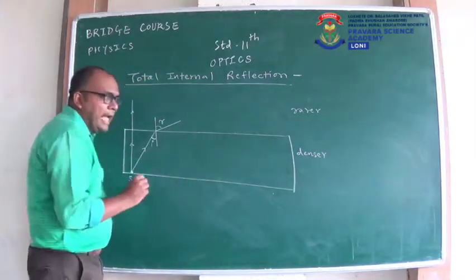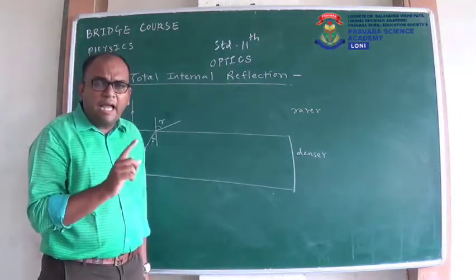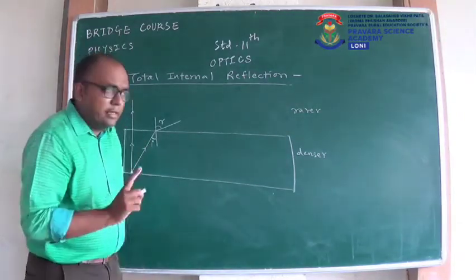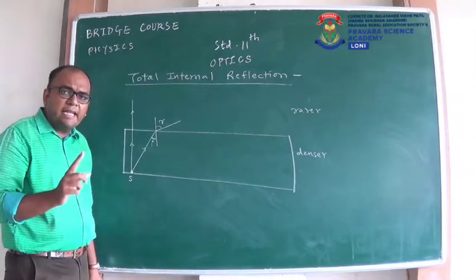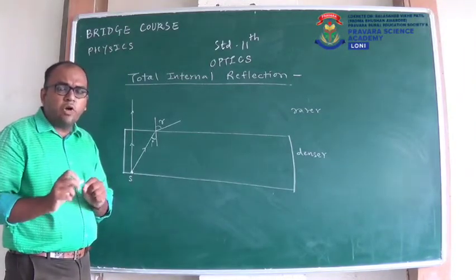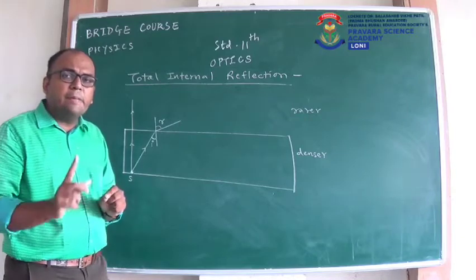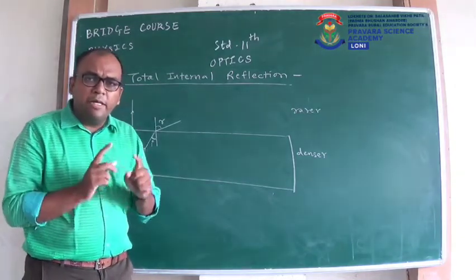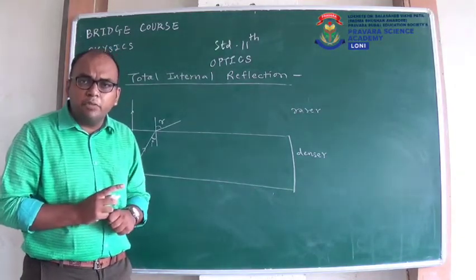Now we know that by Snell's law, sin I upon sin R is constant. That means the ratio of sin I and sin R is constant. When the ratio of two quantities is constant, that means they are directly proportional to each other. So sin I and sin R are directly proportional to each other.